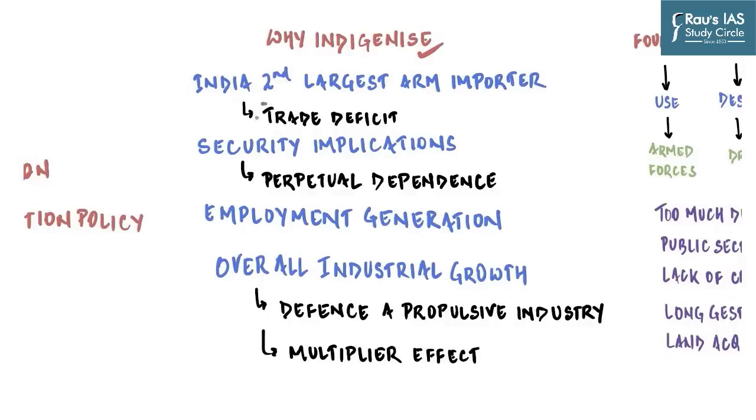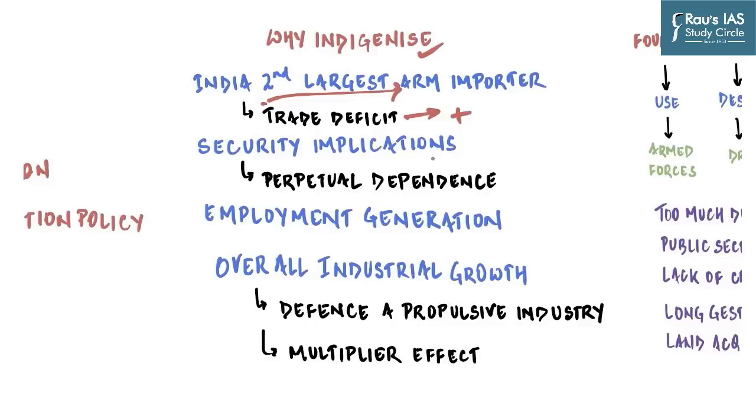Starting with India's second largest arm importer. If you take all the countries which import arms and ammunition from foreign countries, India stands second in the list. So, very valuable foreign exchange reserve has to be spent while acquiring these arms and ammunition. Apart from running down our foreign exchange reserve, it also impacts our trade deficit. So by possessing a sound defense sector indigenously, India can not only reduce its dependence on foreign imports, but also it gives us an opportunity to convert this trade deficit into surplus.